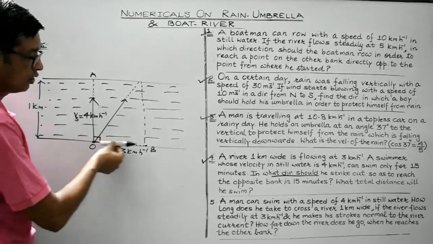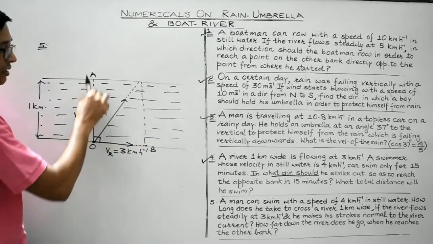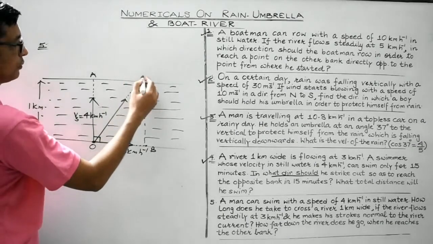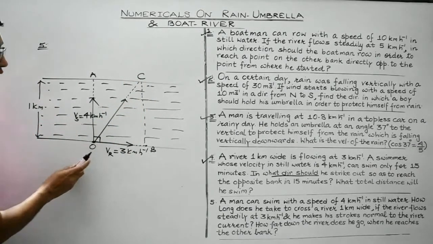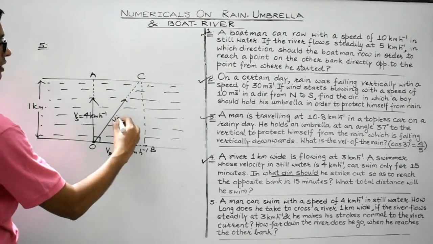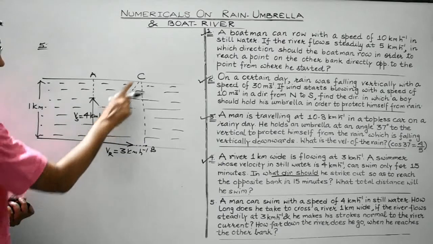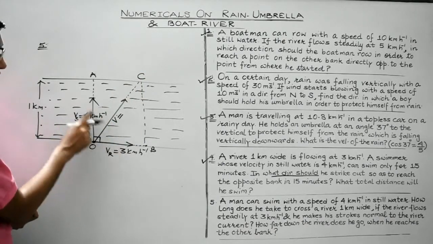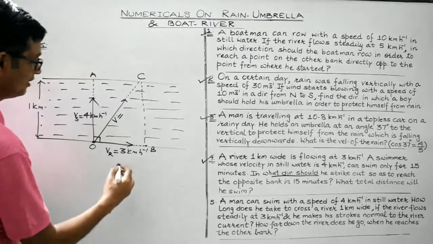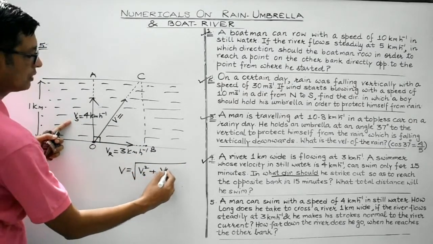So students, the river current is along this direction and he is making strokes normal to the direction of the river current. So obviously he will move with the resultant velocity along this direction. Suppose it is point C. So actually he will be moving along direction OC. So let's find out the resultant velocity, right? Just as was done in the previous question, here this resultant would be because of these two perpendicular vectors. And whenever two vectors are mutually perpendicular to each other, then the magnitude of the resultant is given by square root of Vs square plus VR square.